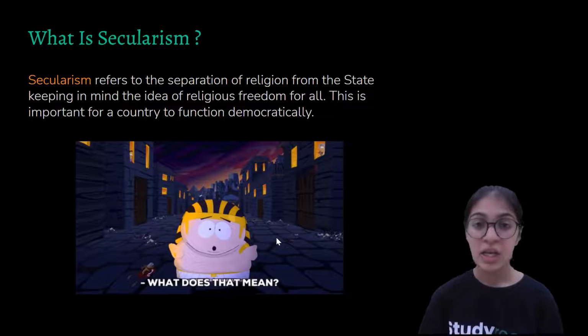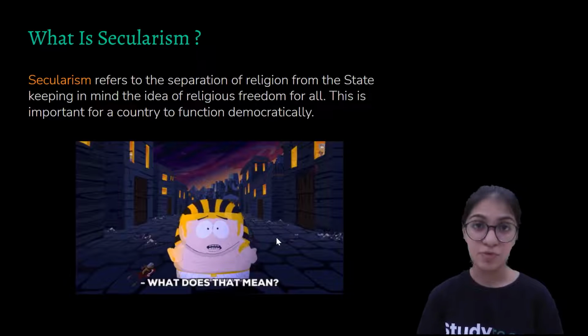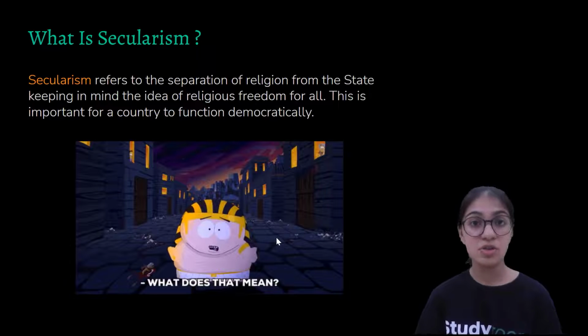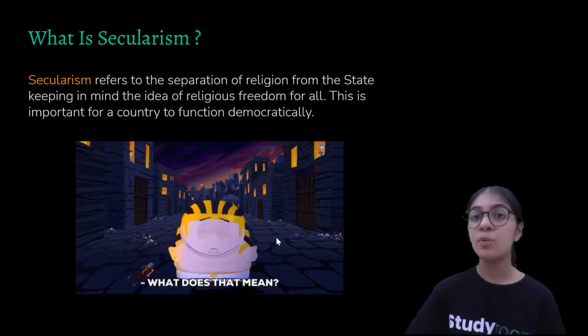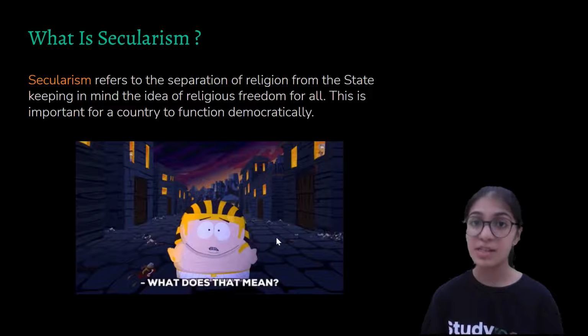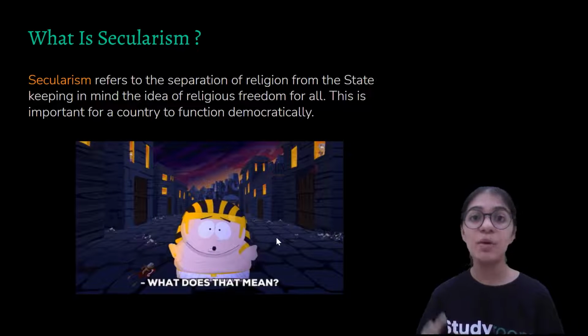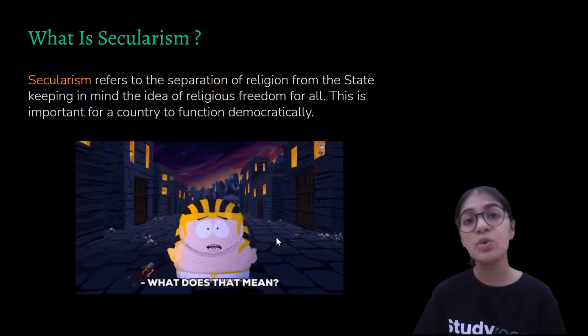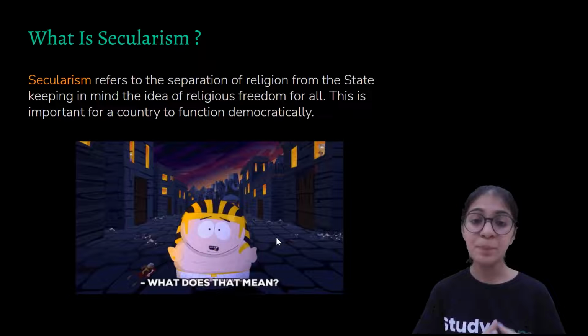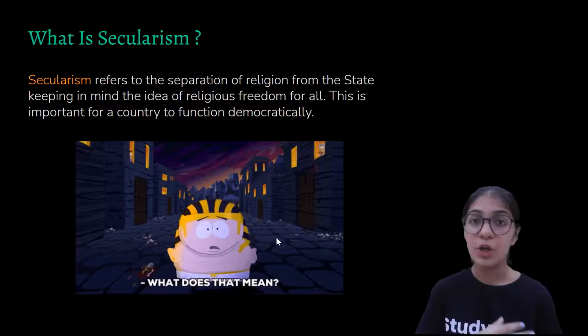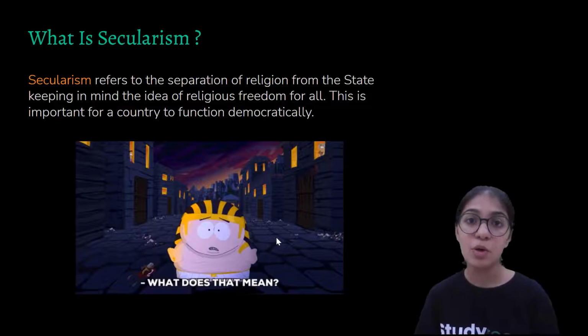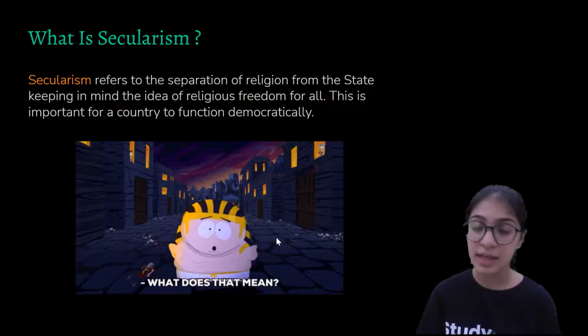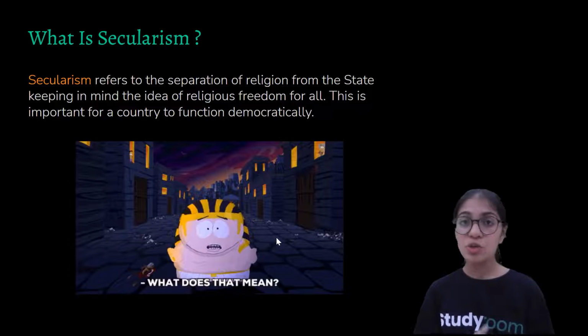And some of the most important fundamental rights are the right to equality and the right to follow any religion that they want to. But in a country where there is no secularism, a state only promotes one particular religion. As I told you, in this case, there could be discrimination and ill treatment towards other religious communities. The state could force the citizens to only follow the religion that it is supporting and promoting. So this could happen.